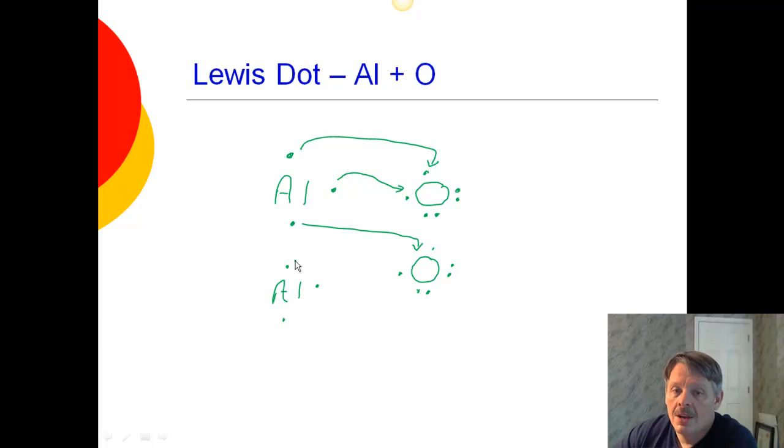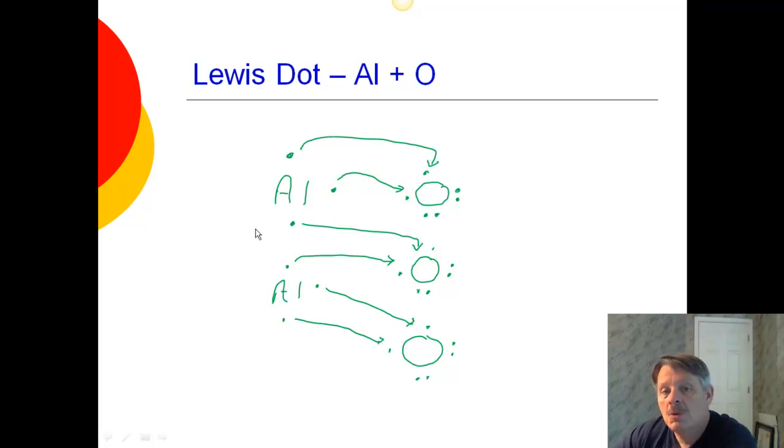Okay? And it takes 1 of the electrons from aluminum. But now aluminum isn't happy because it still has 2 electrons. Ooh, 2 electrons. That's good. Aluminum has 2 electrons left it is trying to get rid of. Oxygen wants 2 electrons, so aluminum is going to give oxygen those 2 electrons.